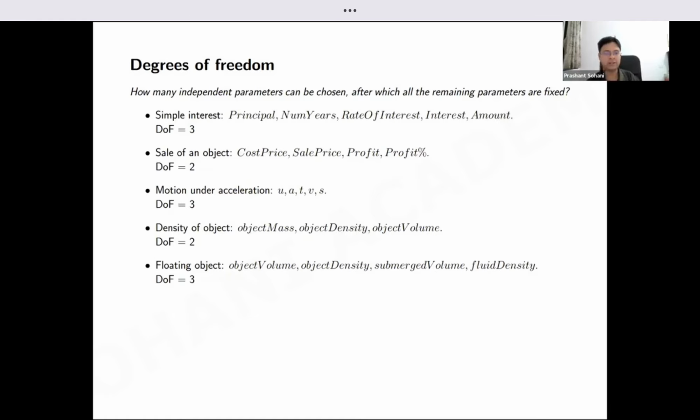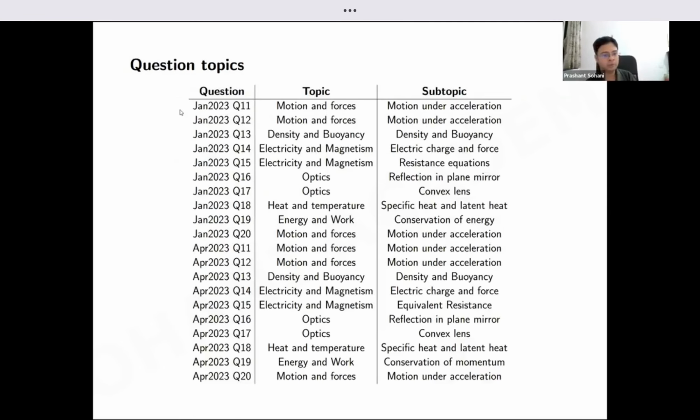So with that, let us get started with actually solving the questions. I'm going to discuss two question papers, January 2023 and April, and out of that, only the physics topic. There are 10 questions in each paper, so a total of 20 questions we have to cover today and next Tuesday. So we will roughly cover 10 questions in each session.